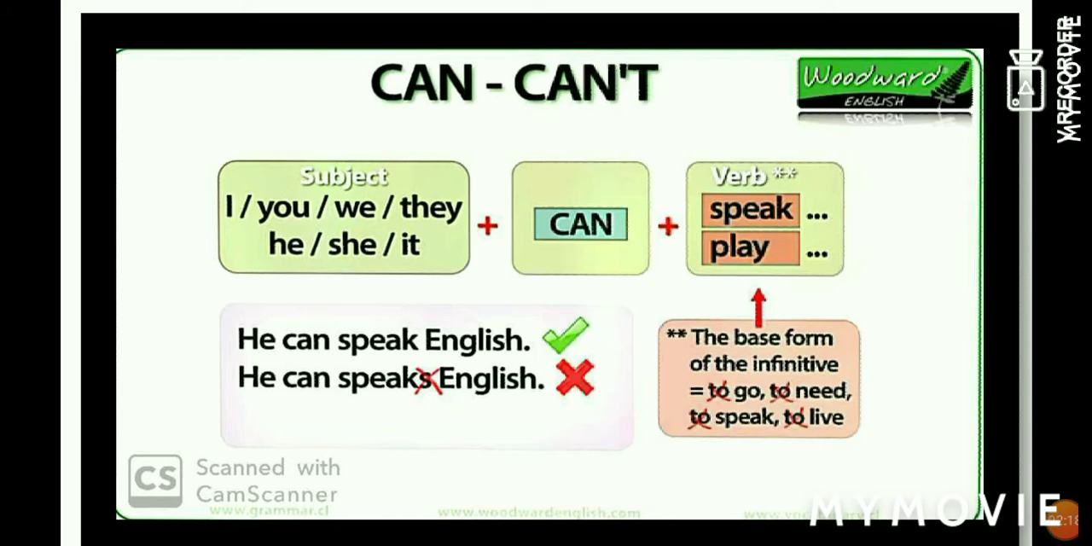Usually, when we make simple present tense sentences with he, she, it, a singular subject, we add es, s or ies with the base form of verb. But when we use can or can't, we do not add anything with the base form of verb.